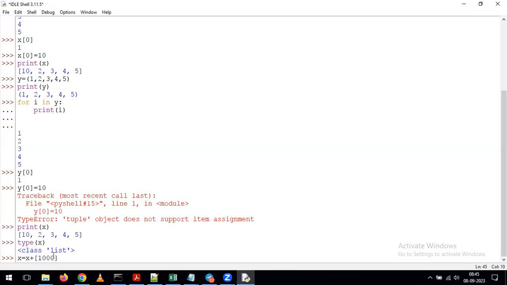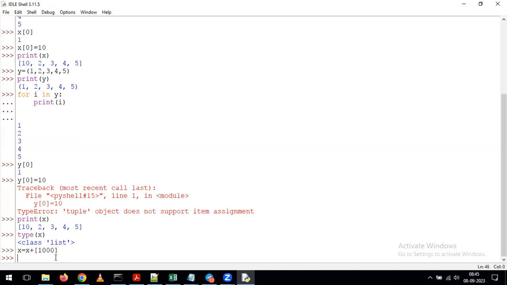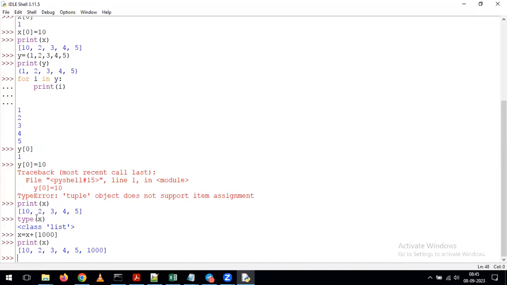Whenever we give the value in square brackets, it will be considered a list only. With that, we are indirectly performing concatenation of the list, and you can add the element. Now you tell me, on top of this list, are we adding the element or updating the element? We are adding the element, which is 1,000. Earlier we updated the value from 1 to 10, but in this example I am adding the element. In the same way, we cannot perform updates on a tuple, but you can add elements on top of your tuple depending on the requirement.